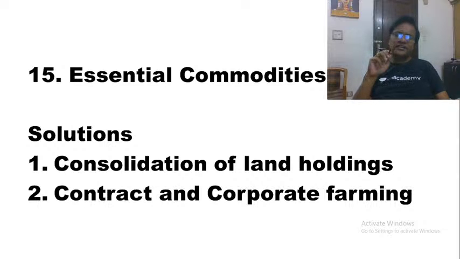Right now we are focusing on the analytical aspects, from where a lot of questions are asked in the main examination, in Indian Economy Agriculture, Paper 3.